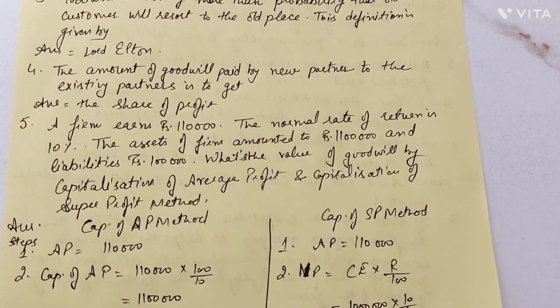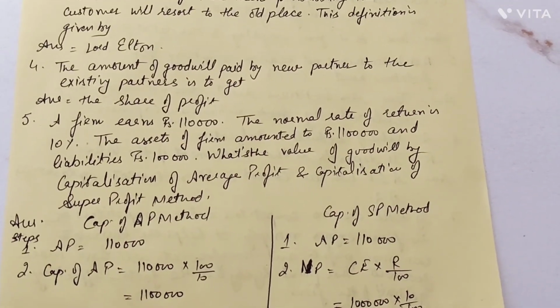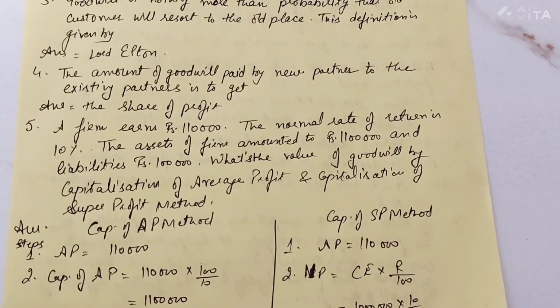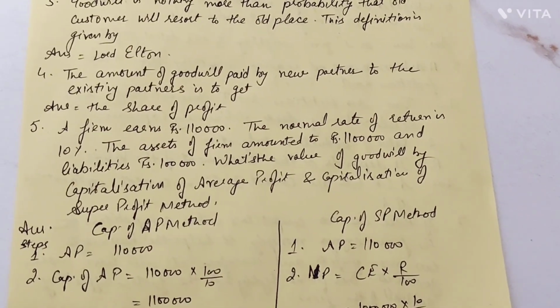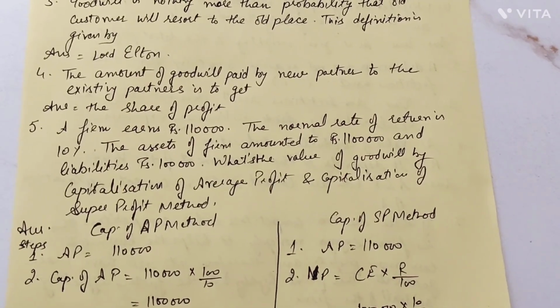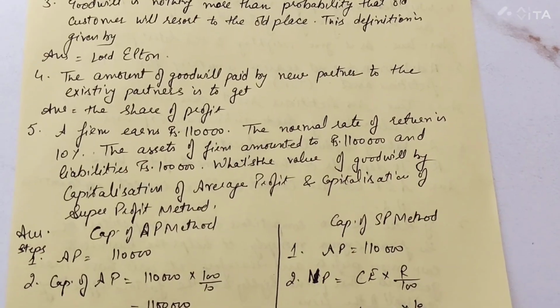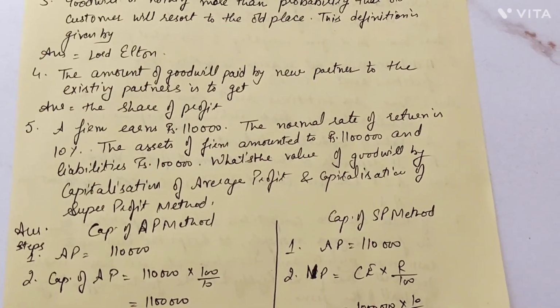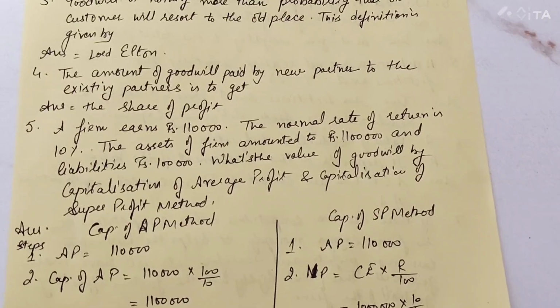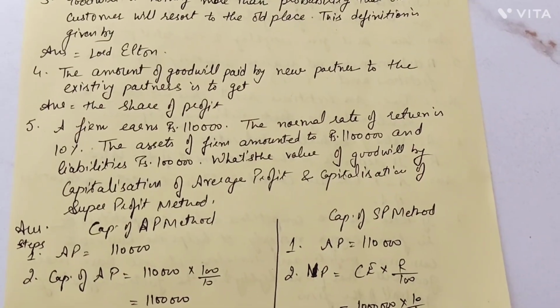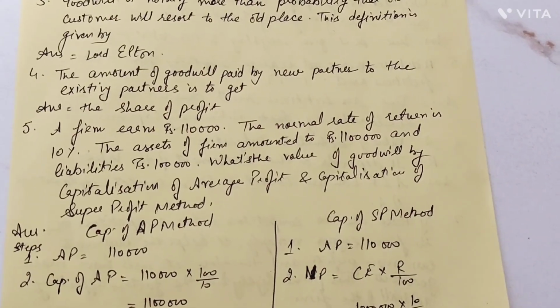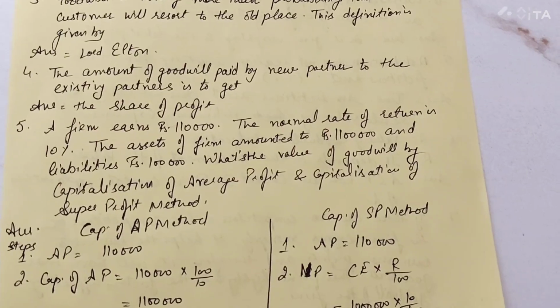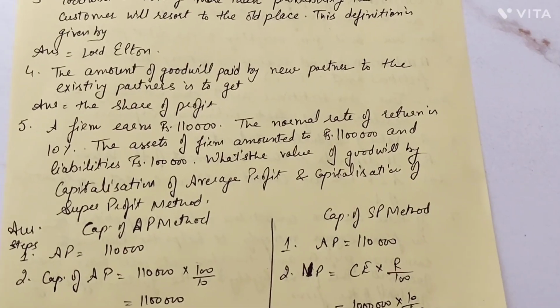And the amount of the goodwill paid by the new partner to the existing partners is to get the share of profit in the firm. When the amount of goodwill is given by the new partner, then it becomes the share of profit. When the amount of capital is given by the new partner in the existing business, then that is to get a share in the assets of the firm.